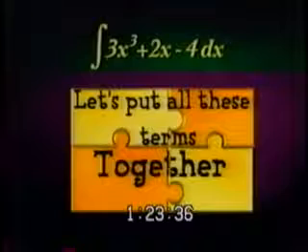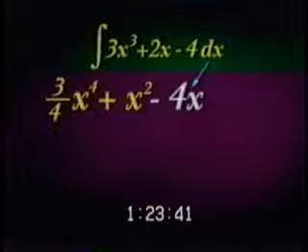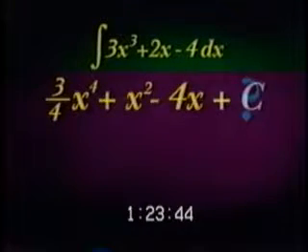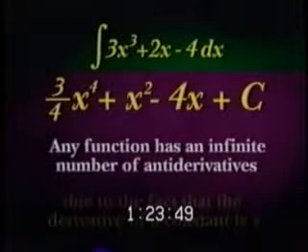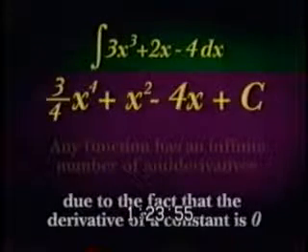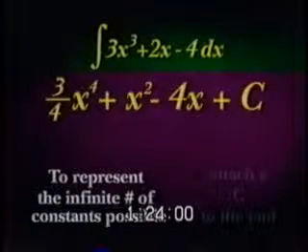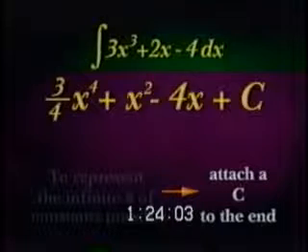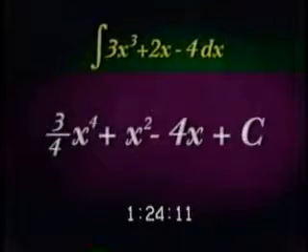Constants are easy. Now let's put all of these terms together. We get 3/4 x to the 4th plus x squared minus 4x, and don't forget the final constant, c. Why do we add a c at the end? Well, as we said earlier, any function has an infinite number of antiderivatives due to the fact that the derivative of any constant is 0. So to represent the infinite number of constants possible, you attach a c to the end. So, our final answer becomes 3/4 x to the 4th plus x squared minus 4x plus c.